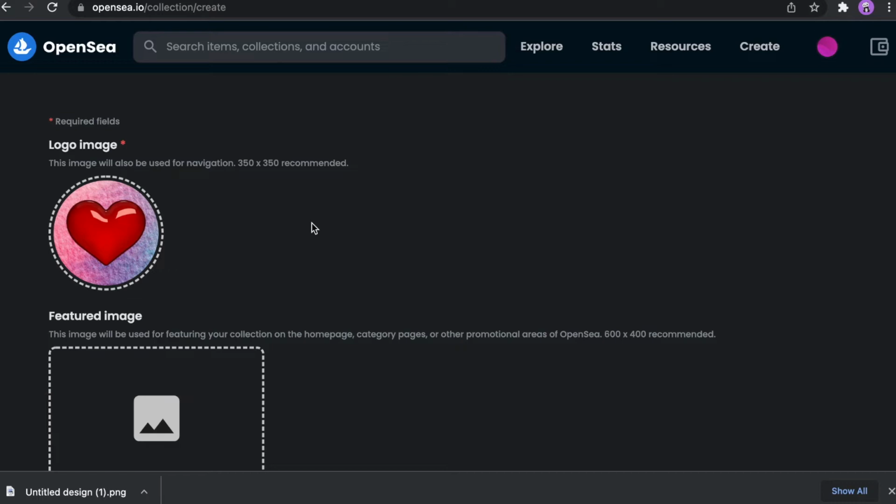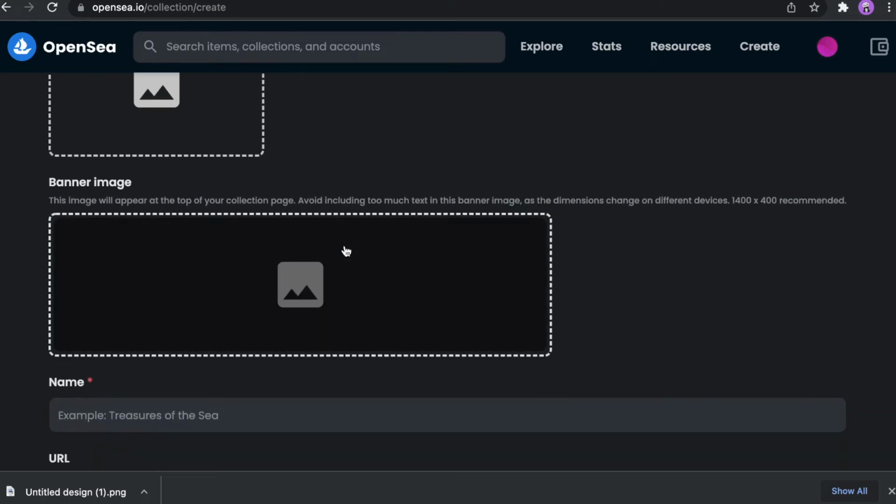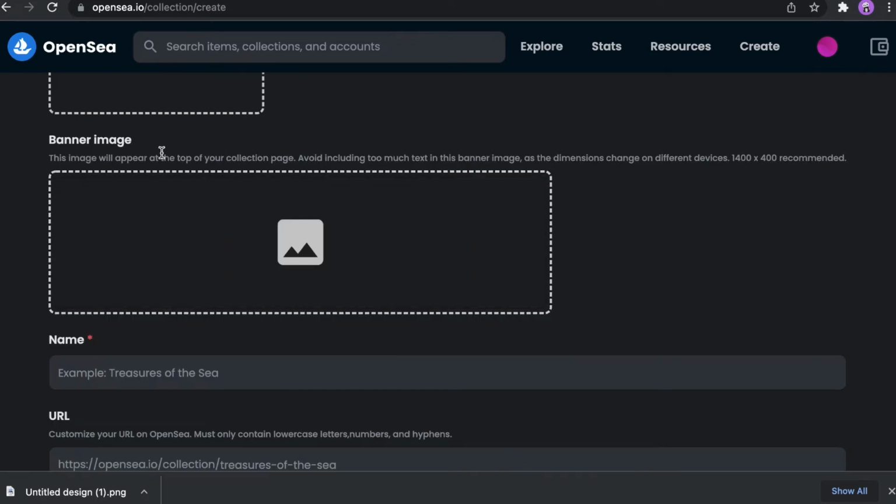It looks great. Absolutely great. The same thing you can do with your featured image. I will not do it now. Also, the same thing you can do with your banner image.